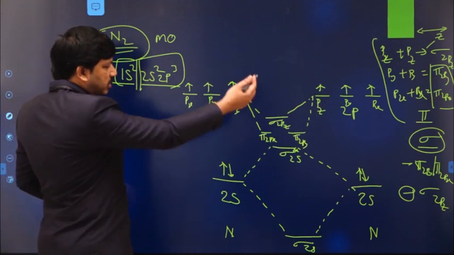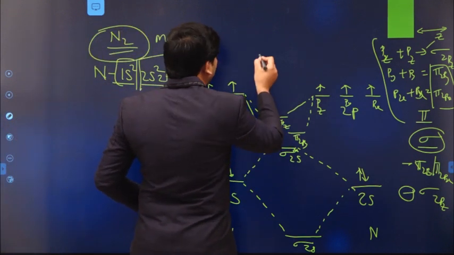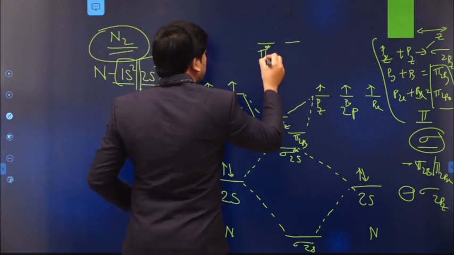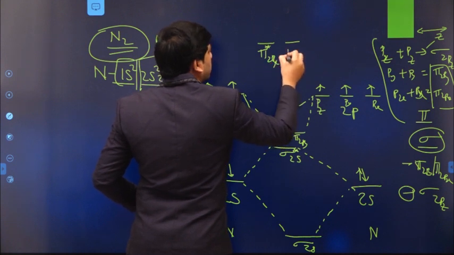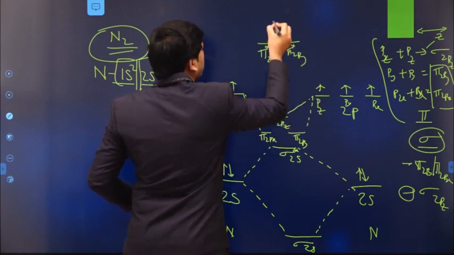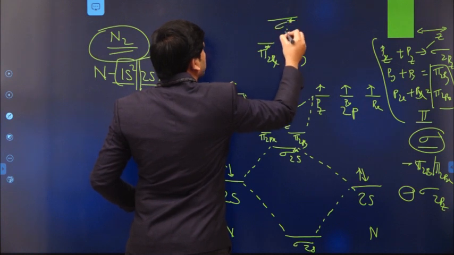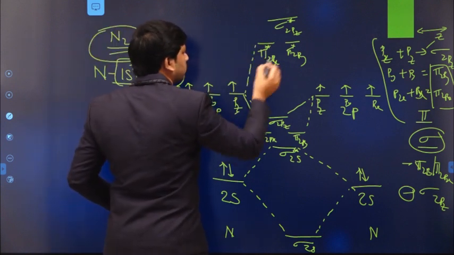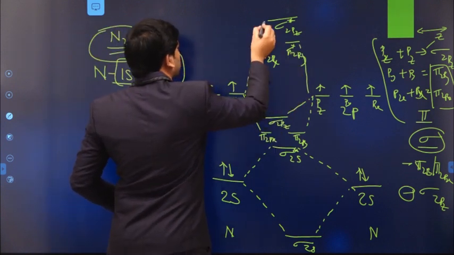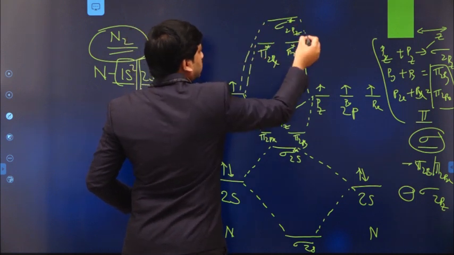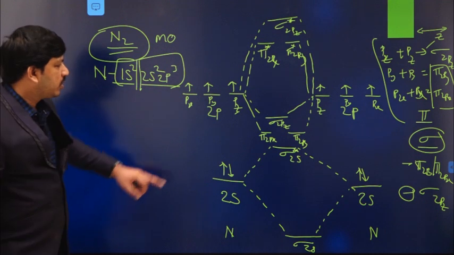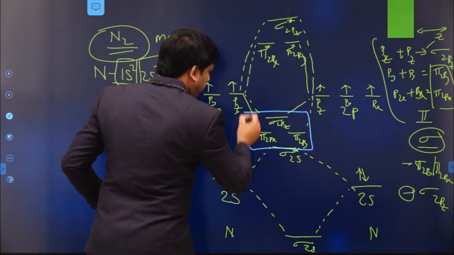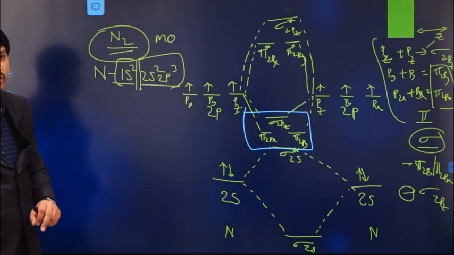In a similar manner, these are bonding orbitals, and we will get the corresponding anti-bonding orbitals like this. First, pi star 2px, this is pi star 2py, and finally we have a sigma star 2pz like this. So this energy order is very, very important in the case of the nitrogen molecule.